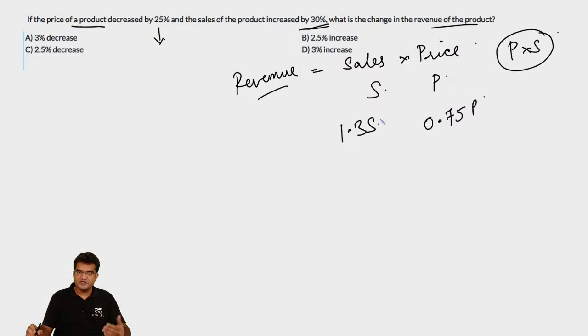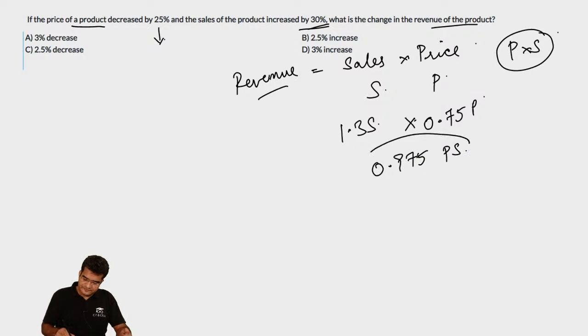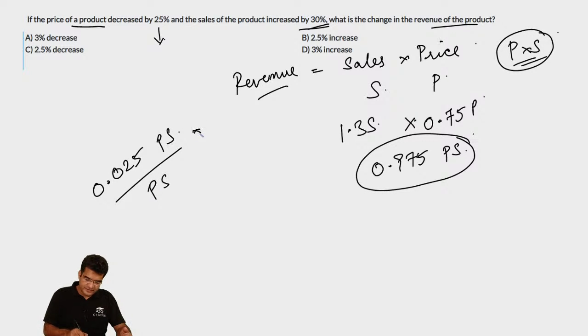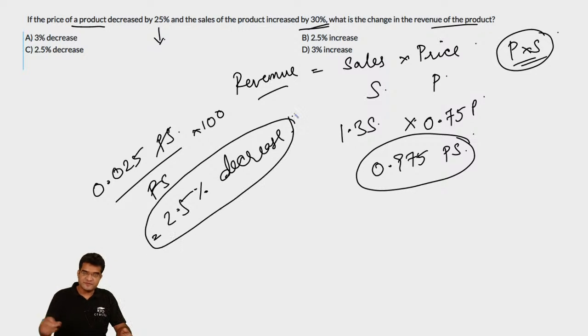So what is the new revenue? It will be 1.3S into 0.75P. This will equal 0.975 PS. So what is the decrease? The decrease is equal to 0.025 PS, and in terms of percentage, this will be 0.025 PS by PS into 100. So you can simplify this as 2.5% decrease. So the overall decrease in revenue in terms of a percentage is 2.5% decrease.